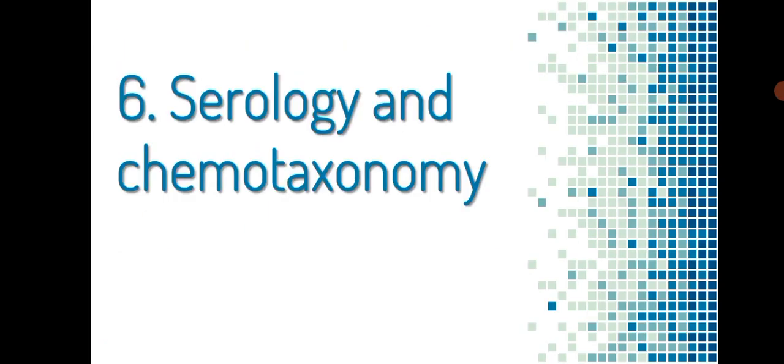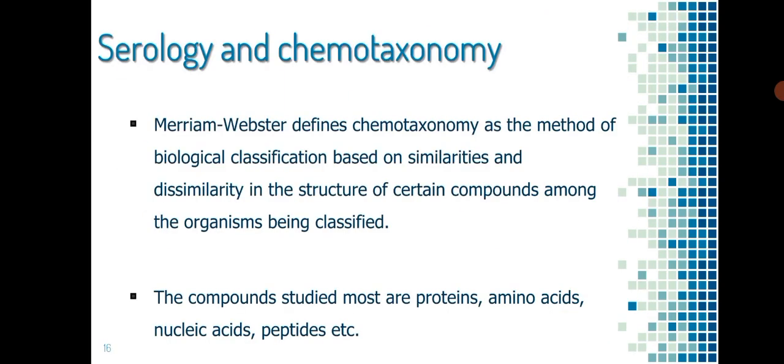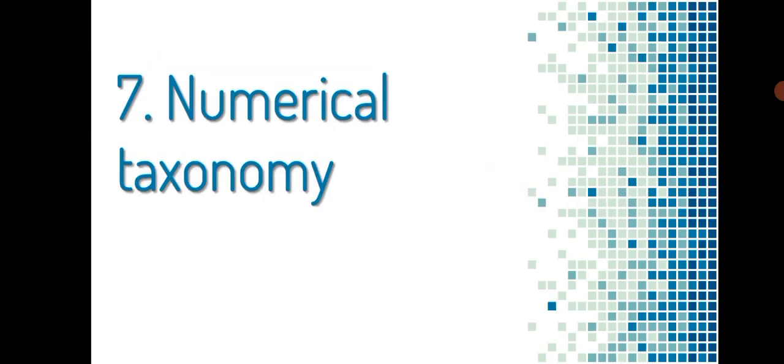Number 6 is serology and chemotaxonomy. Merriam-Webster defines chemotaxonomy as a method of biological classification based on similarities and dissimilarity in the structure of certain compounds among the organisms being classified. The compounds studied most are proteins, amino acids, nucleic acids, peptides, etc.